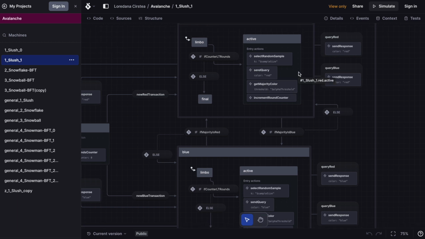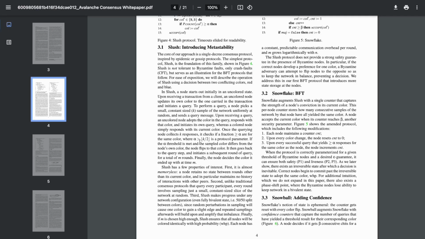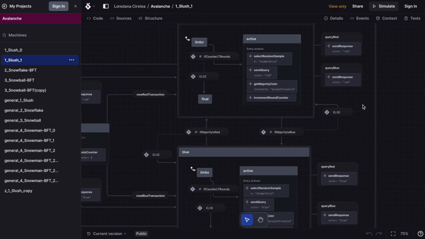So now, after we get all the responses from the other nodes from the selected sample, then we see what the majority color is. And we calculate the majority based on the alpha threshold, which is another parameter of the protocol. And we also increment the round counter. Now, this entire process of determining the color ends when this round counter is equal to a protocol variable that sets the number of rounds that must be done. And you will see it in the white paper as M. So after M rounds, we will have our result.